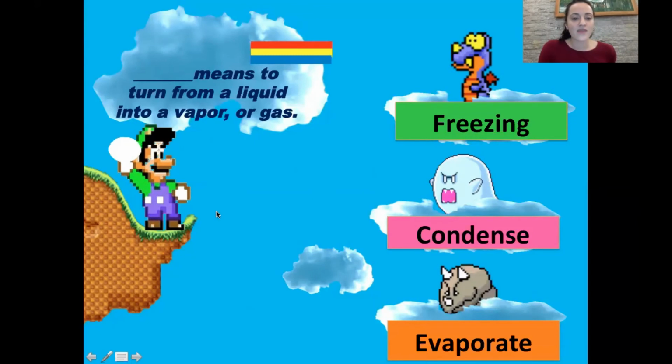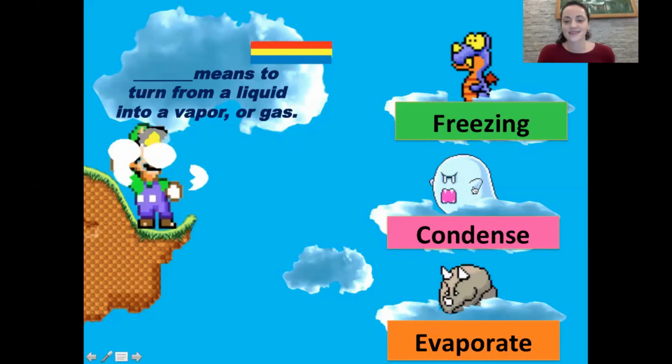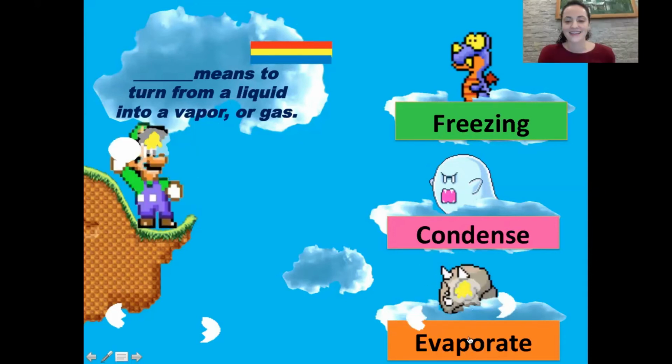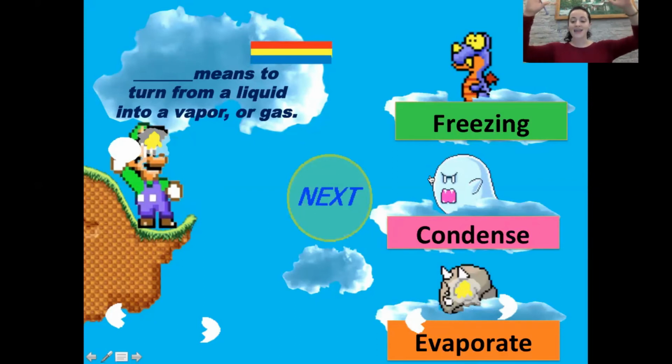Blank means to turn from a liquid into a vapor or gas. Condense? Nope. All right, Hanlin, what do you think? Evaporates. Good job. A liquid in a lake to a vapor or gas. It evaporates. Nice work, Hanlin.